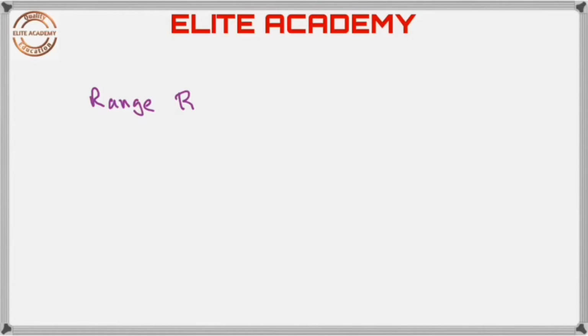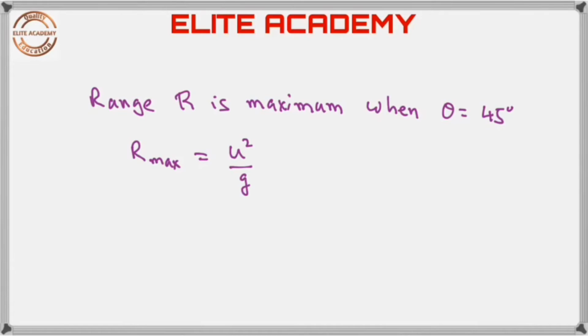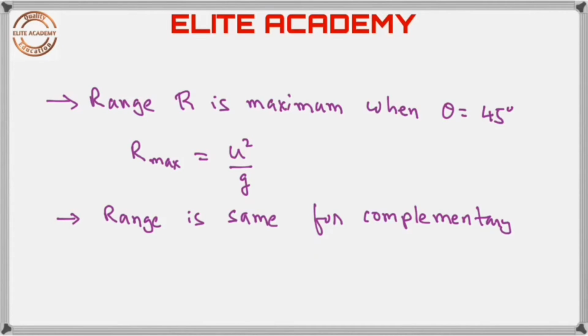The range R is maximum when the angle of projection theta is equal to 45 degrees, and the maximum range is given by R max is equal to u square by g. So you get range maximum when theta is 45 degrees. This is the first point. The next important point is the range is same for complementary angles of projection. Complementary angles means theta and 90 minus theta. They are called complementary angles of projection.